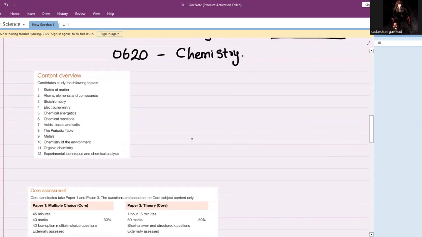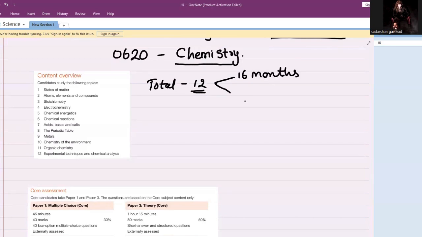Fine. So, in chemistry 0620, we have a total of 12 chapters, as you can see on the screen here, right? The time period that we follow is around 16 months.